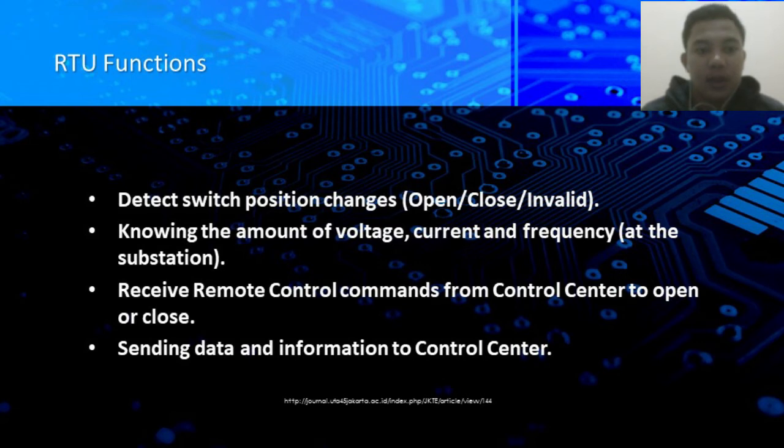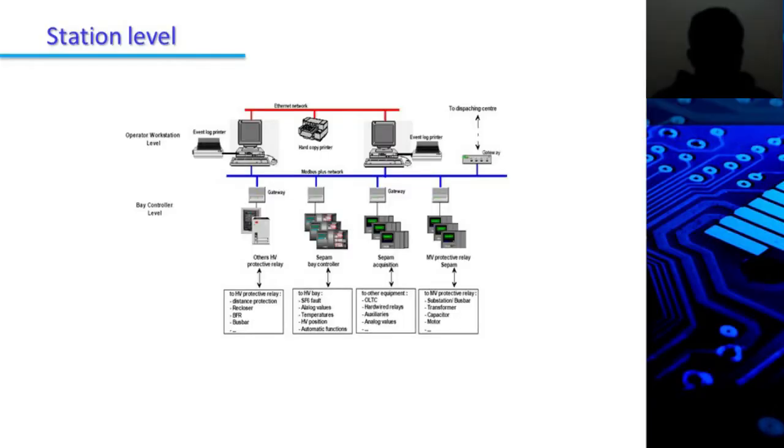In principle, the RTU has the following main functions: 1. Detect switch position changes, open or close or invalid. 2. Know the amount of voltage, current and frequency at the substation. 3. Receive remote control commands from the control center to open or close. 4. Send data information to the control center.